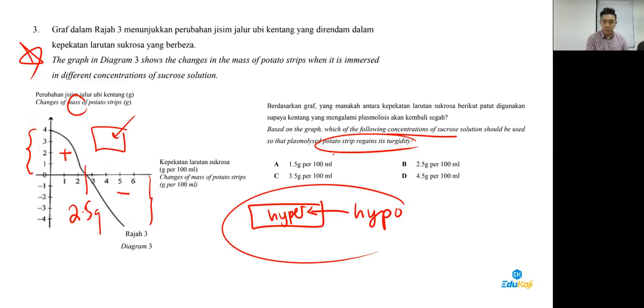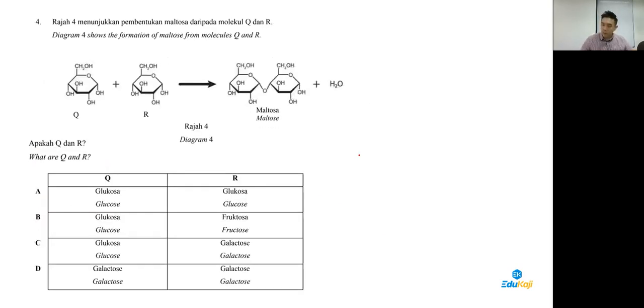So if you look at the options here, answer would be A, because A is considered a hypotonic solution, which is why water can enter the potato strip. So number 3 answer is A. Number 4 is from chapter 4. Guys, number 4 is from chapter 4.